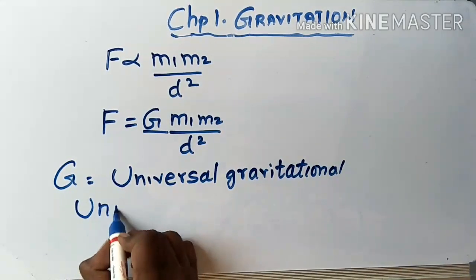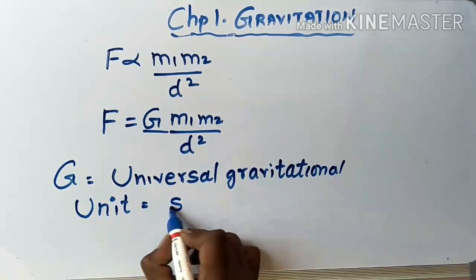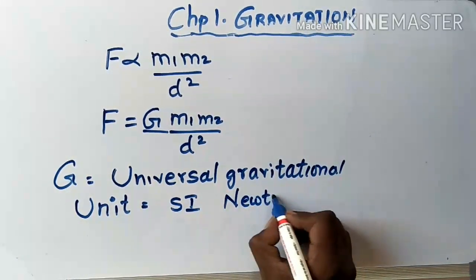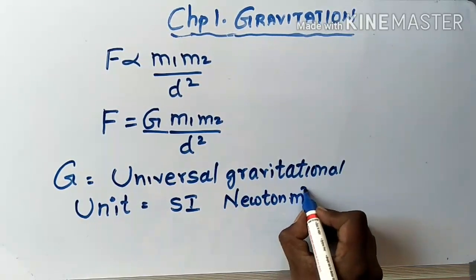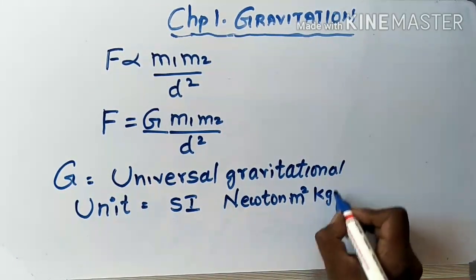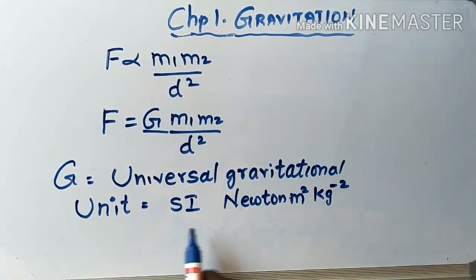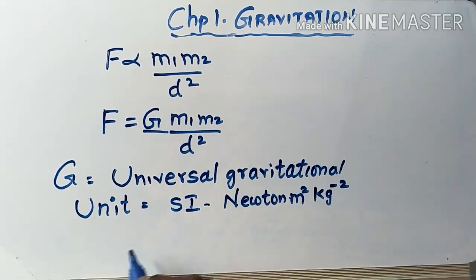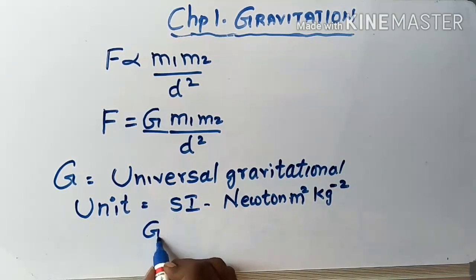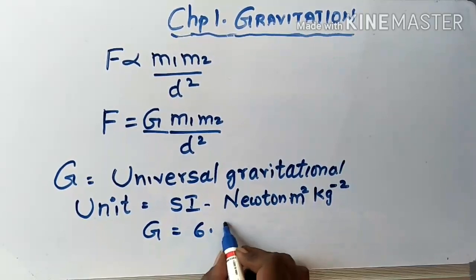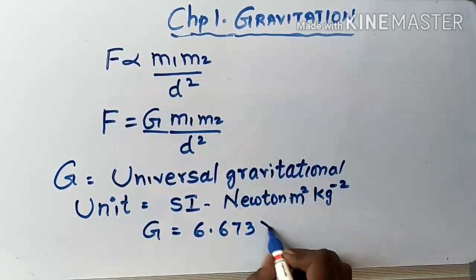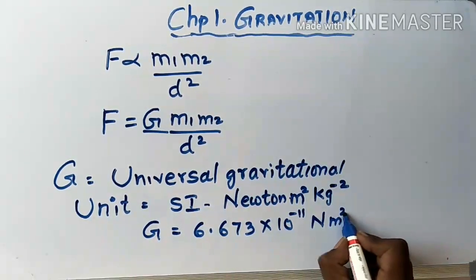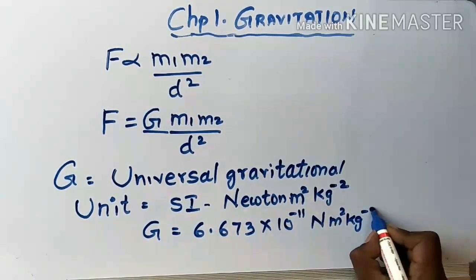Let's talk about the unit for G. The SI unit for G is Newton meter square kg raised to minus 2. The value of G is 6.673 into 10 raised to minus 11 Newton meter square kg raised to minus 2.